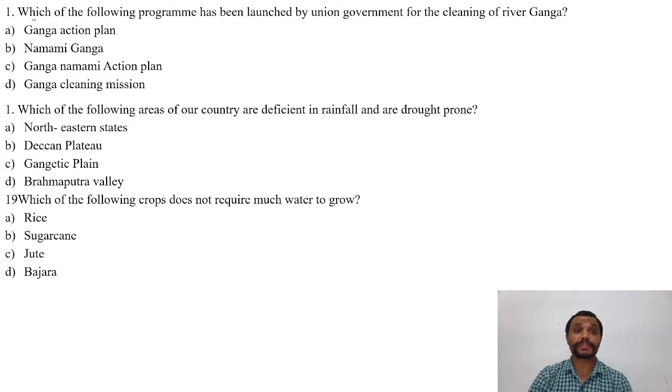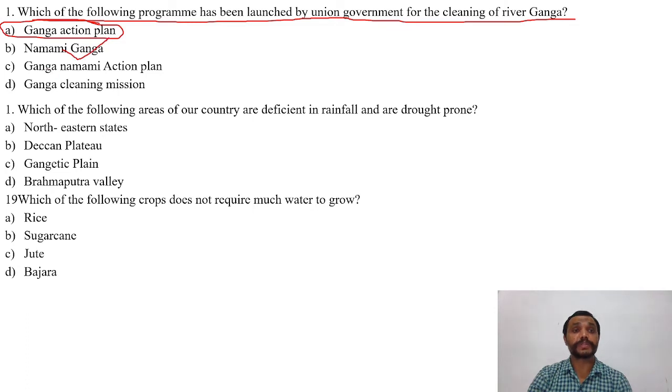The next question is, which of the following programs has been launched by the Union government for cleaning of river Ganga? Options are A, Ganga Action Plan, B, Namami Ganga, C, Ganga Namami Action Plan, D, Ganga Cleaning Mission. The right answer is B, that is Namami Ganga.